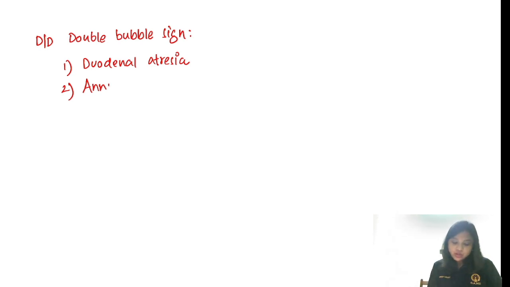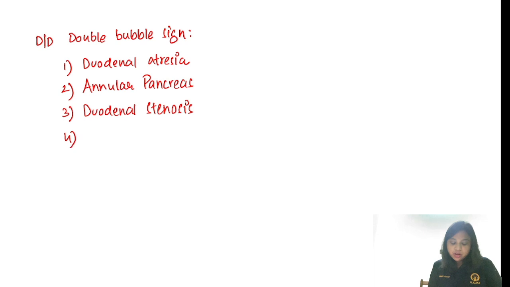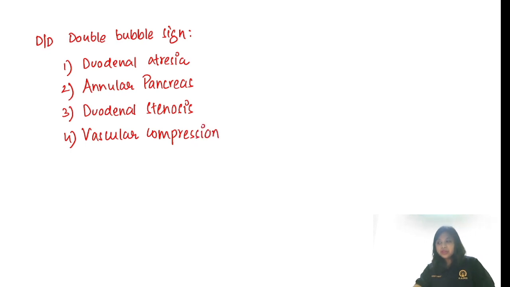Okay, so annular pancreas, duodenal stenosis, vascular compression. Right? So, two or three things more regarding duodenal atresia.